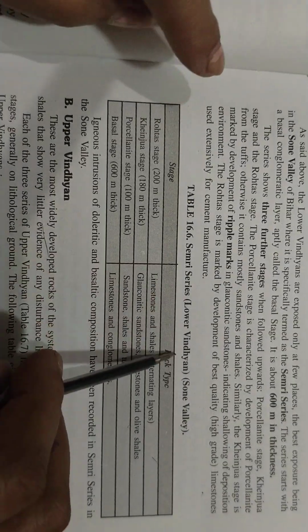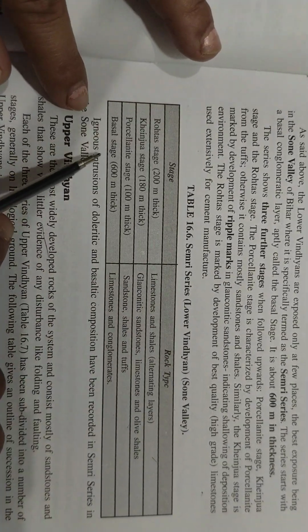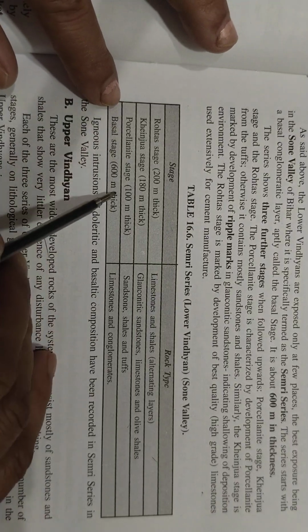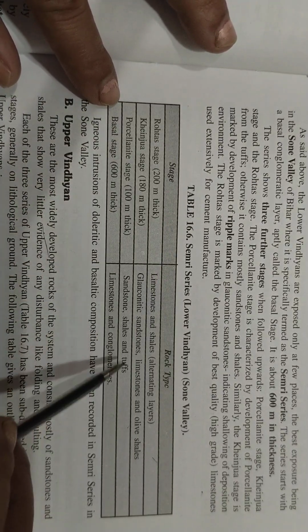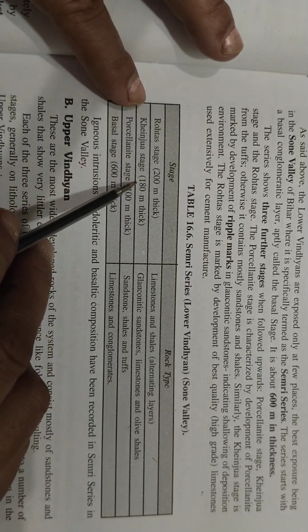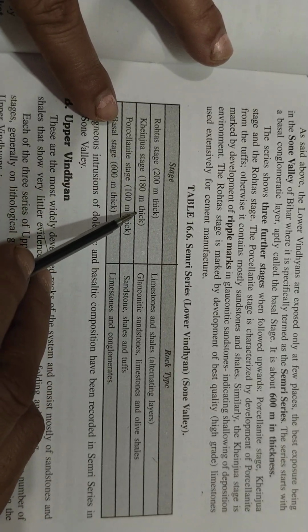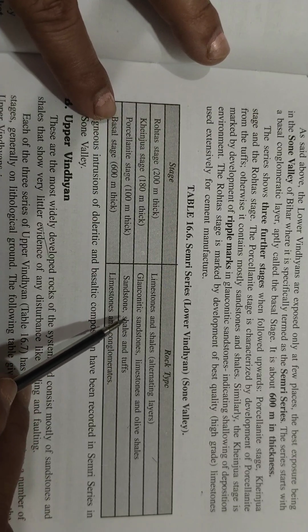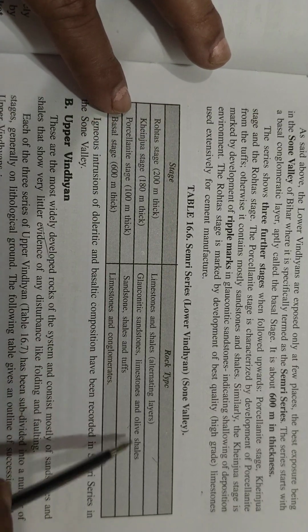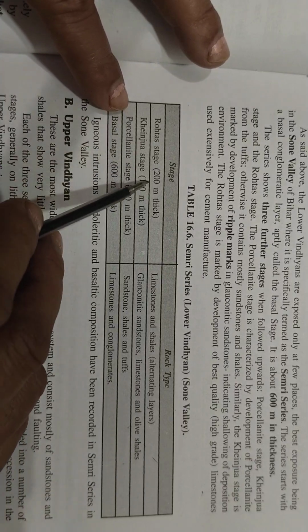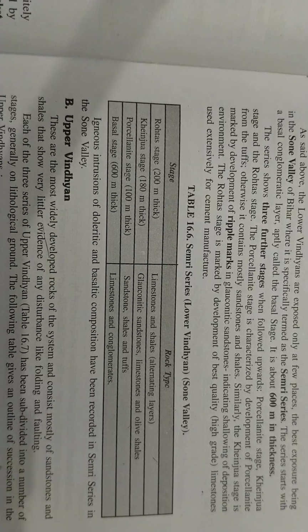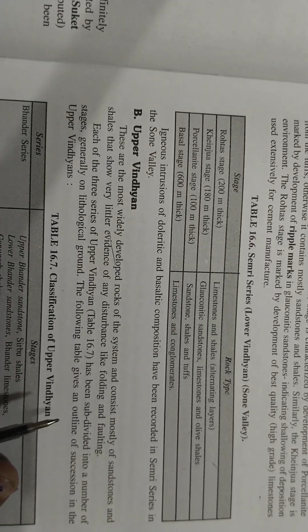So the Semri series, Lower Vindhyan, Son Valley: basal stage 600 meters thick, limestone and conglomerate; Porcellanite stage 100 meters thick, sandstone, shale and tuff; Kheinjua stage 180 meters thick, glauconitic sandstone, limestone and olive shale; Rohtas stage 200 meters thick, limestone and shales in alternating layers. Igneous intrusions.